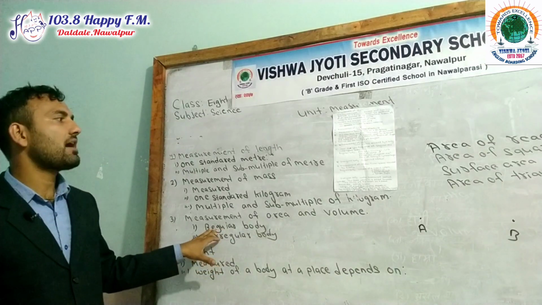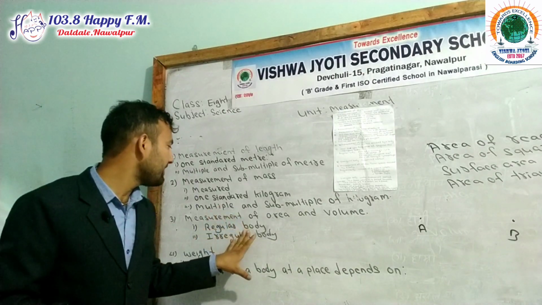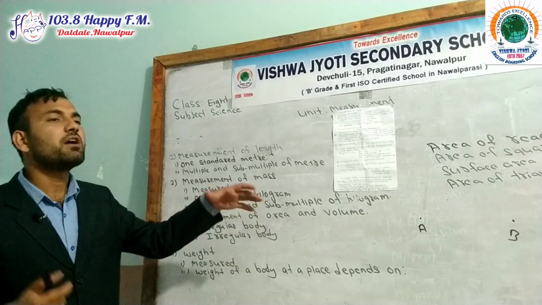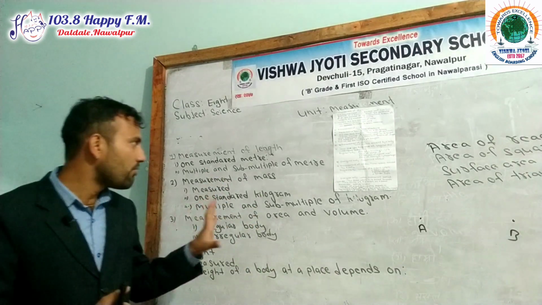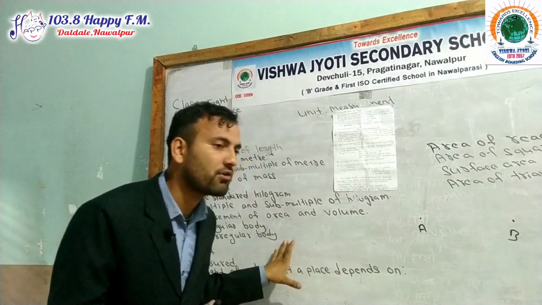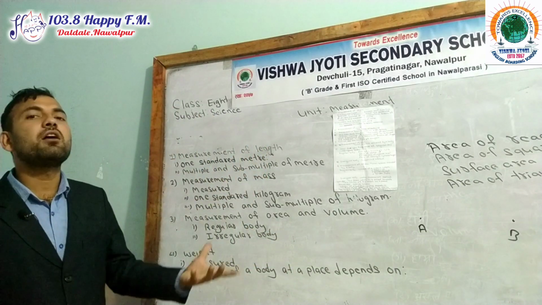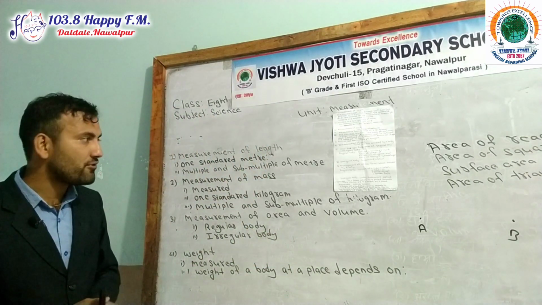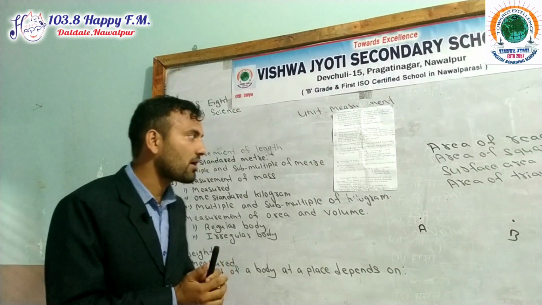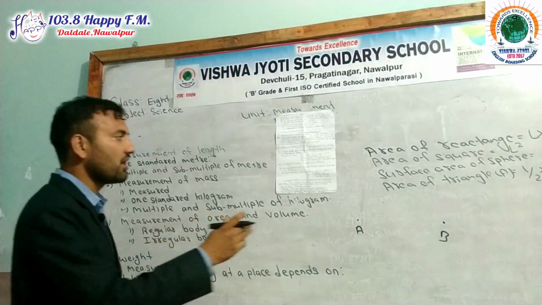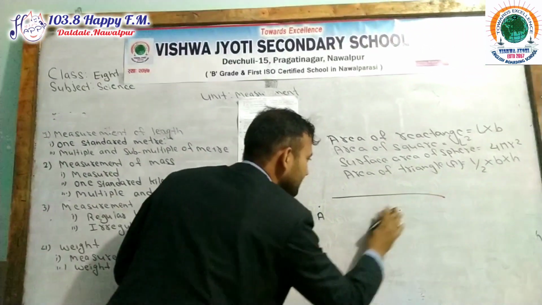How do you find the volume of a regular object or regular body? By using a mathematical formula. We can find out the volume of a regular object by using mathematical formulas.